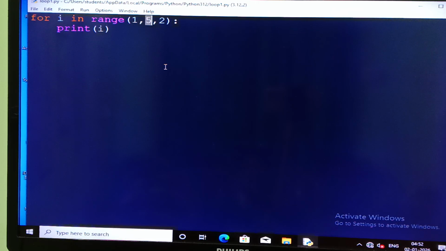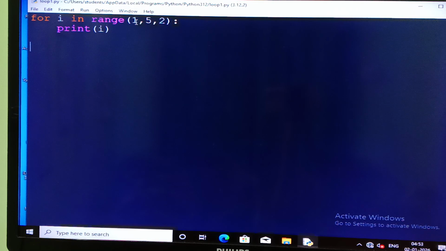Then again 2 gap, actually we are reaching 5. So actually 5 is not included in this range. Okay, so this is the step, how much you want to jump, that is written here.